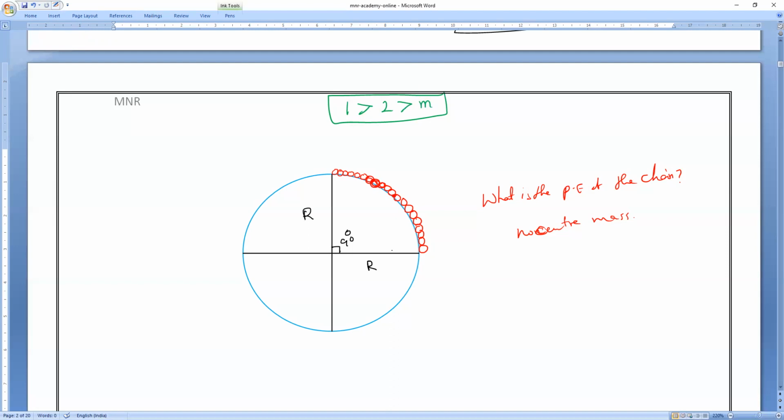Now this is our surface. Then at the surface, what is the potential energy? Anybody can tell? Zero. So the potential energy at the surface is equal to 0. Now, let us solve this one.